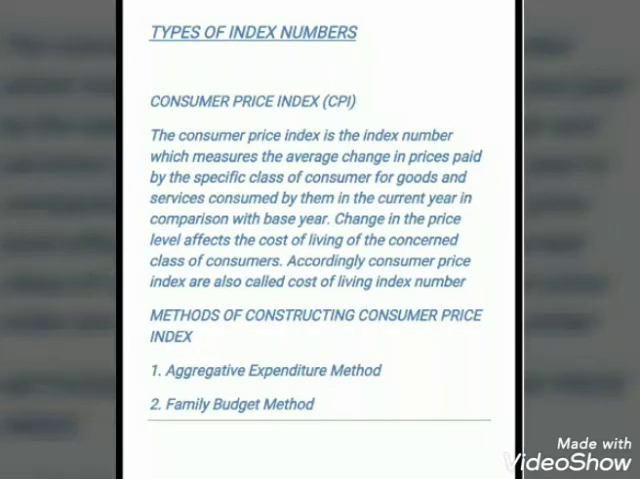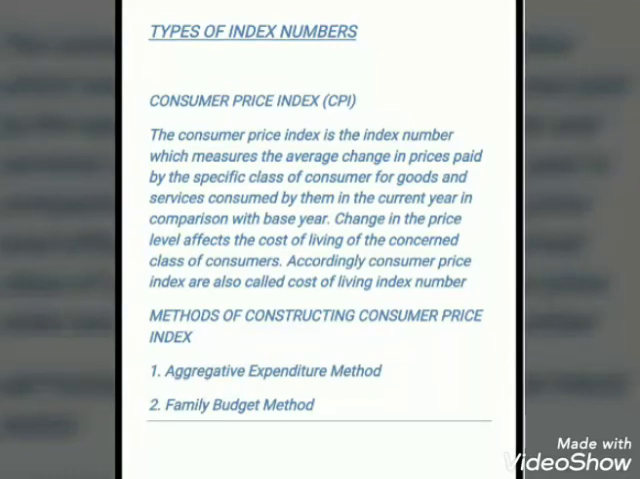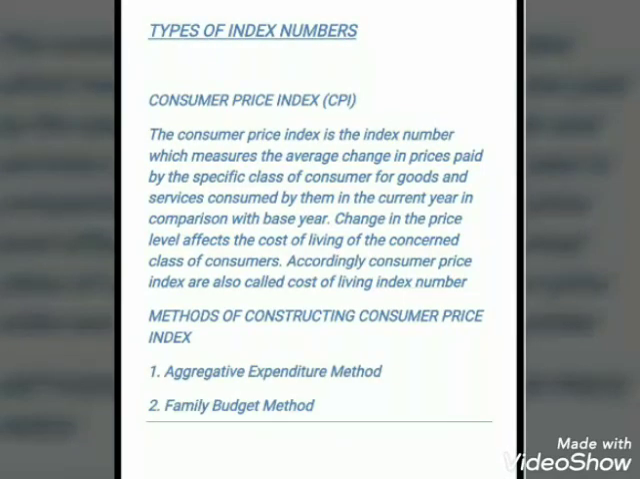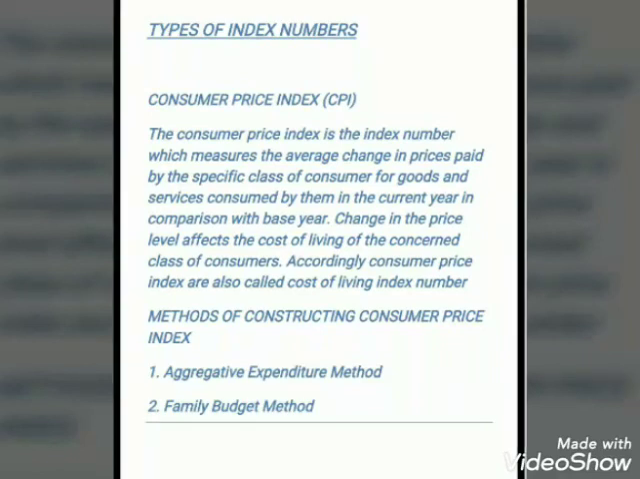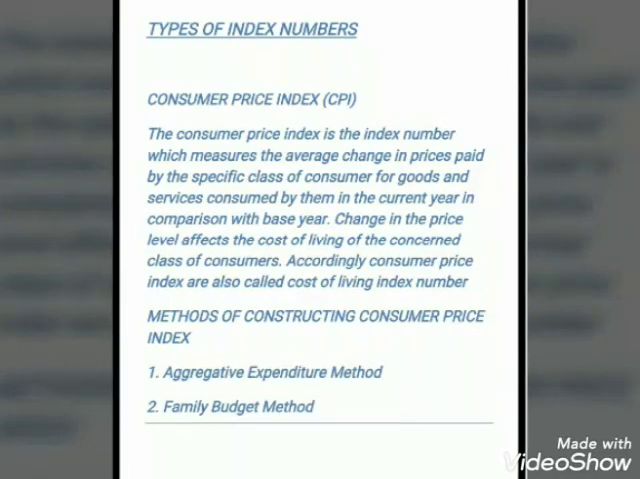So you can say the consumer price index is the index which measures the average change in prices paid by different classes of consumers for goods and services consumed by them in the current year in comparison to the base year. So that is what the consumer price index is all about. And children, there are two methods of construction of consumer price index. One is the aggregative expenditure method and another is the family budget method.